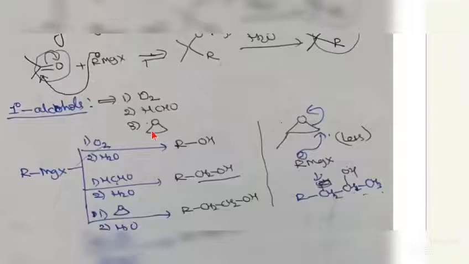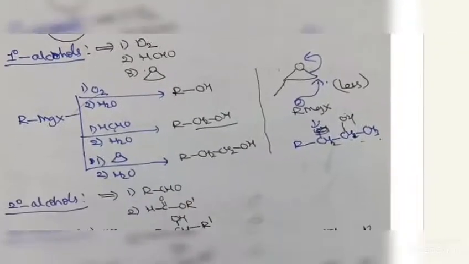We are using oxygen; here no carbon chain increases. With formaldehyde, one carbon increases, and with epoxide, 2 carbons increase. Suppose you're taking RMgX with O2, that means ROH, no carbon is increased. Formaldehyde means RCH2OH. Epoxide means RCH2CH2OH. So if it is an epoxide, with a less substituted and a more substituted side, RMgX will attack from the less substituted side.